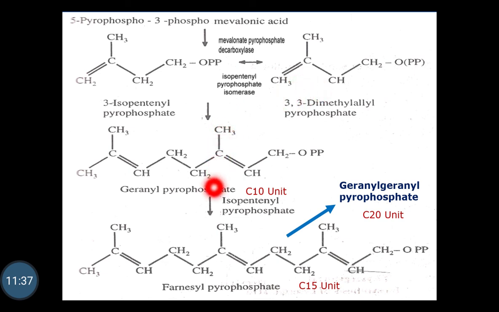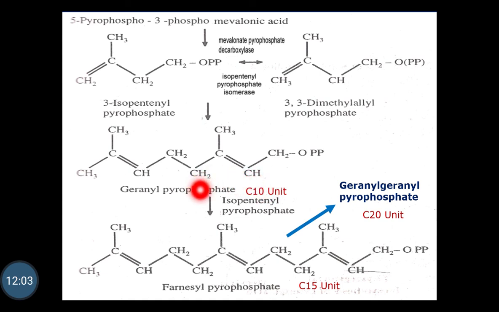The formation of geranyl pyrophosphate, a C10 unit, takes place with the addition of the isopentyl pyrophosphate.